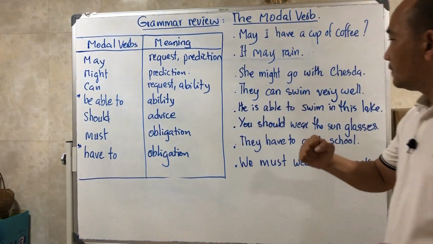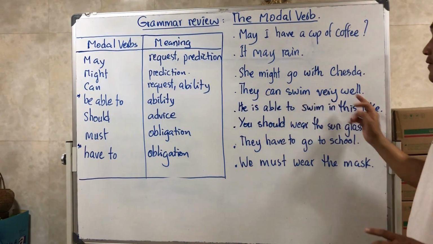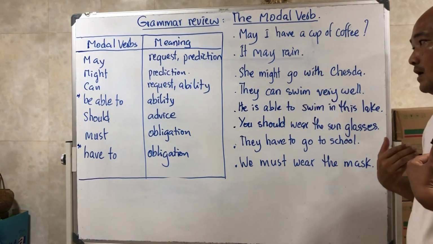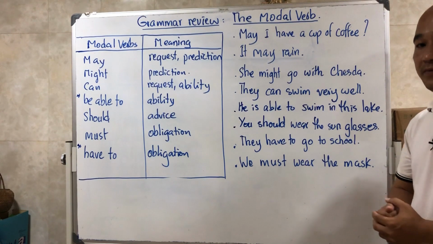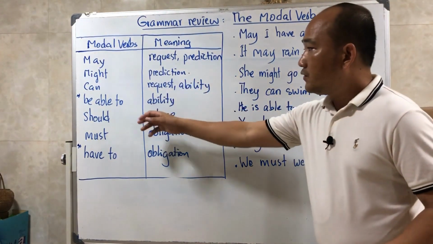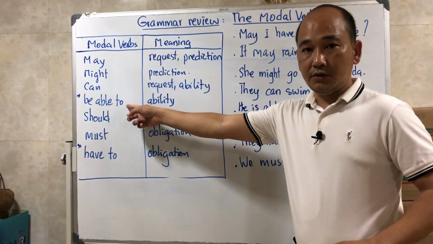For example, they can swim very well. This is their ability to swim. For me, I cannot swim very well. Okay? Another way to express ability is to use be able to.